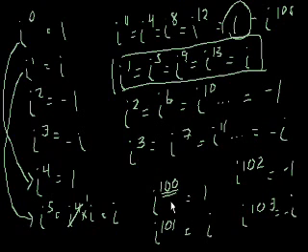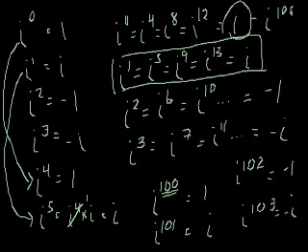I hope you understand what I'm doing here. All I did is I defined i as the square root of negative 1. And then I kept multiplying i to figure out a pattern. I said i to the 0 equals 1. i to the first equals i, i squared equals negative 1, i to the third equals negative i. And then i to the fourth equaled 1 again. And then the pattern repeated itself. And then I used that pattern to be able to figure out i to any power, even if it's a very high number.